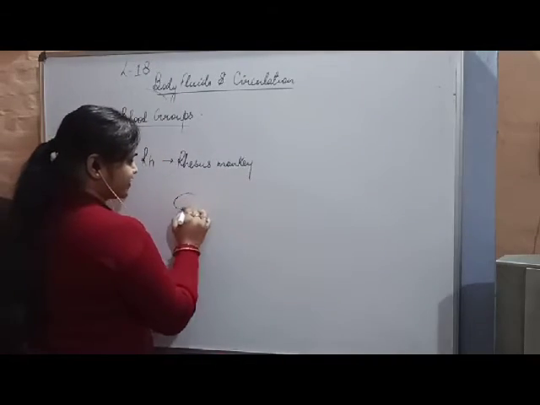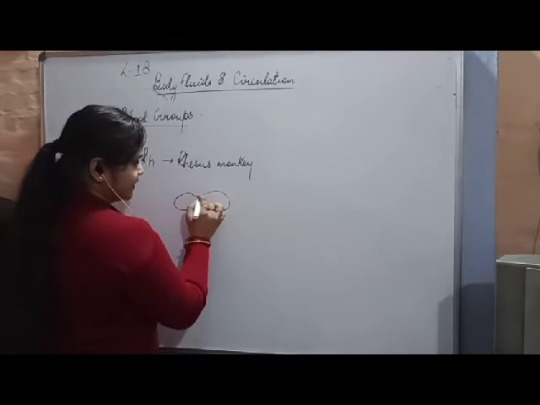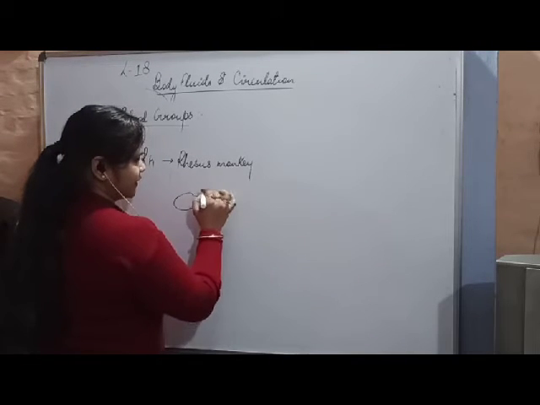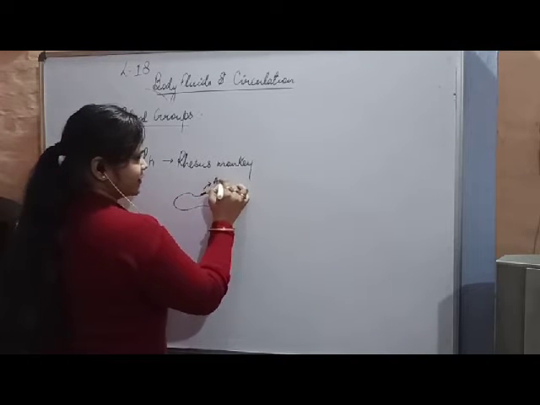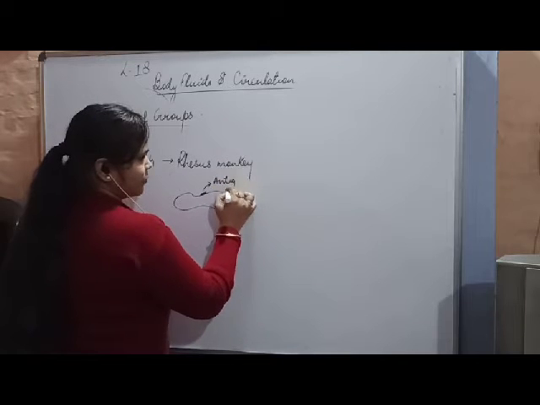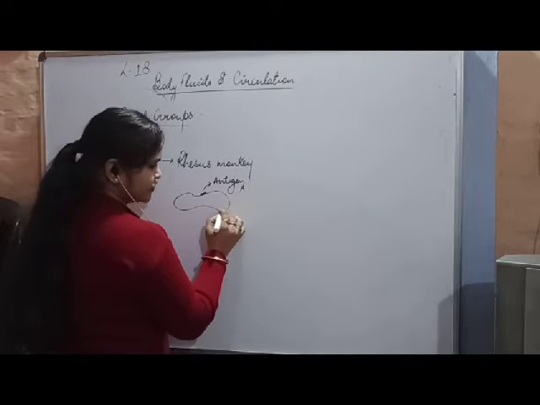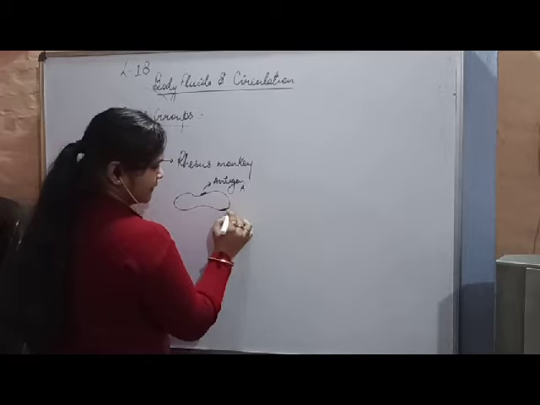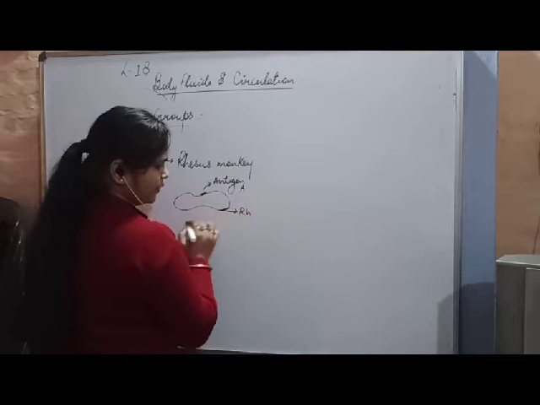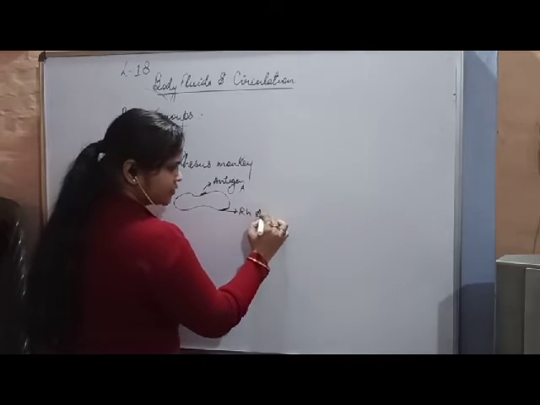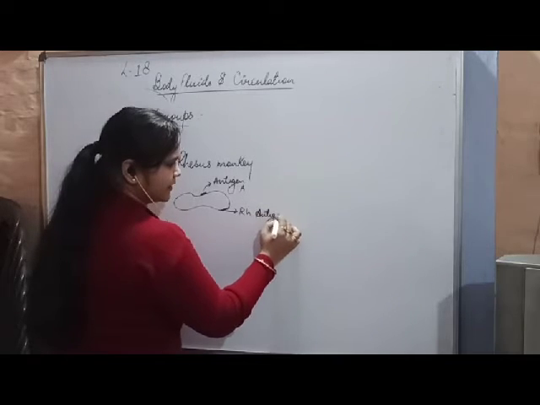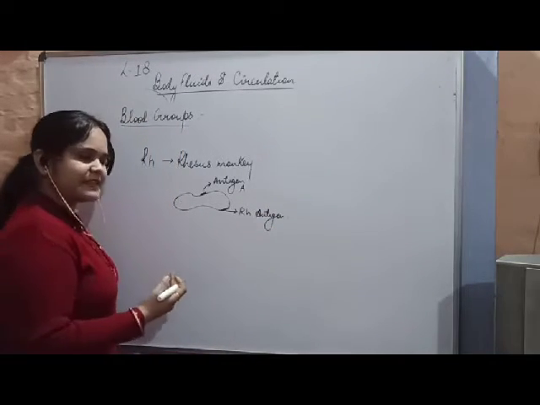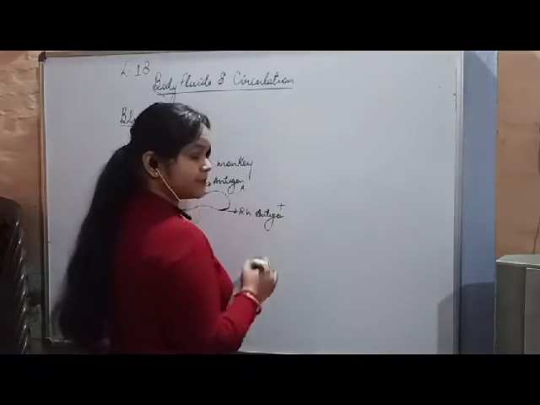So here is a structure of an RBC, and suppose this is an A antigen, we have already discussed antigen A, and along with that antigen A, suppose this is having RH, so it becomes an RH antigen. If on an RBC this RH antigen is present, that will be considered positive.